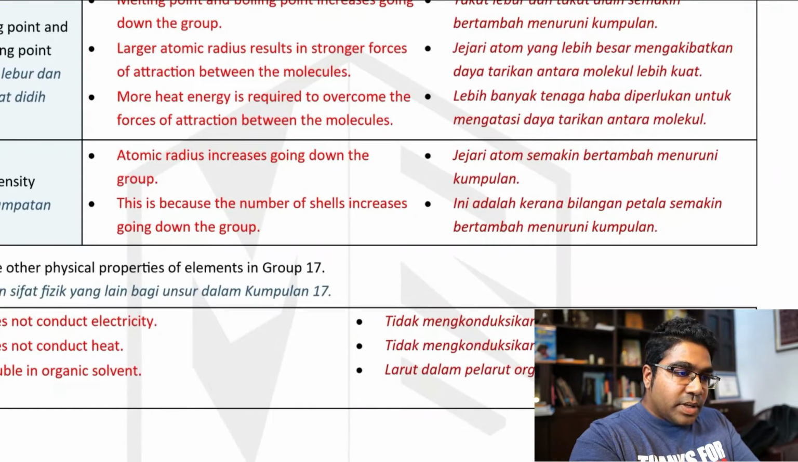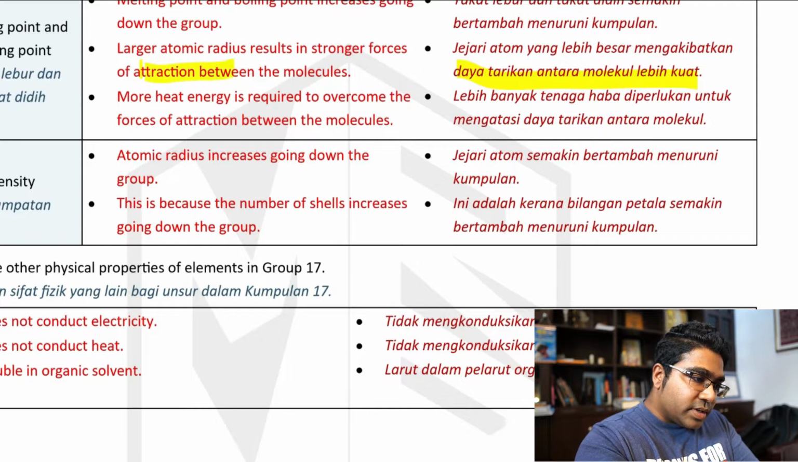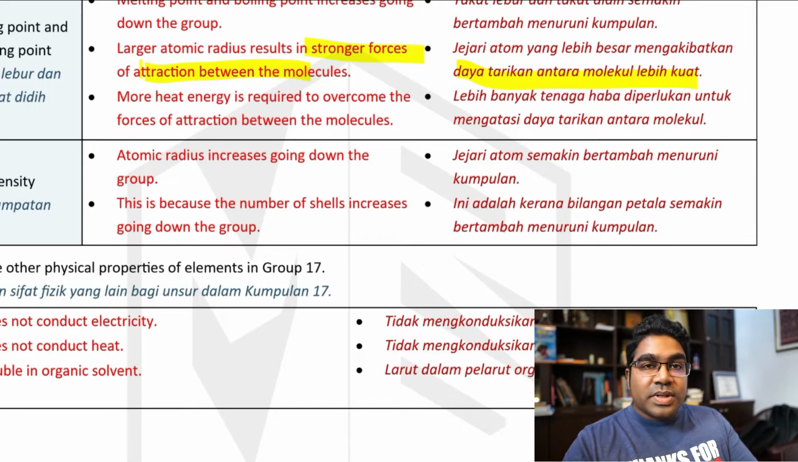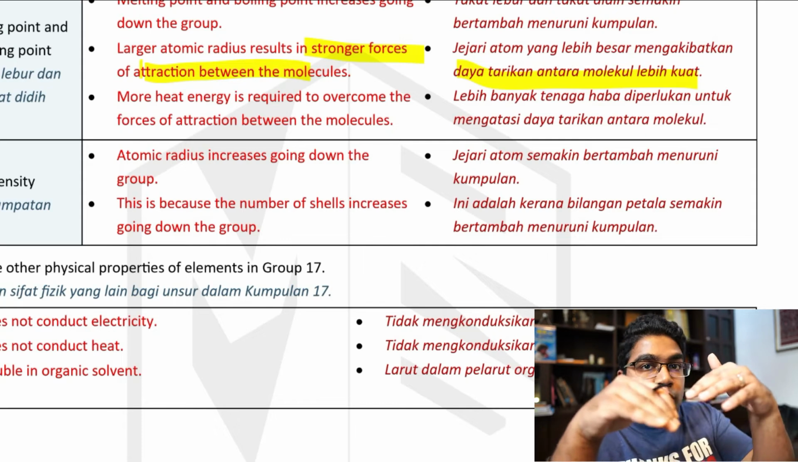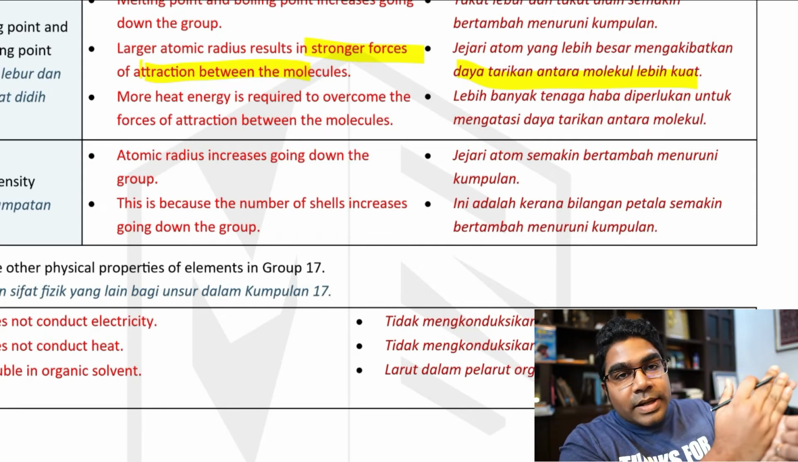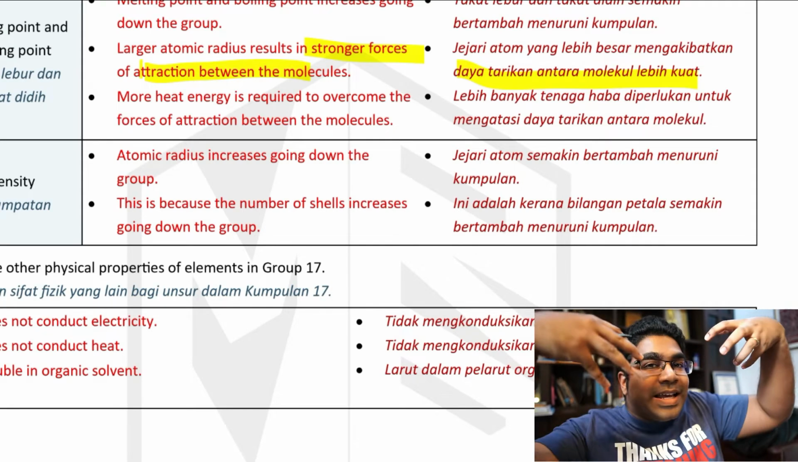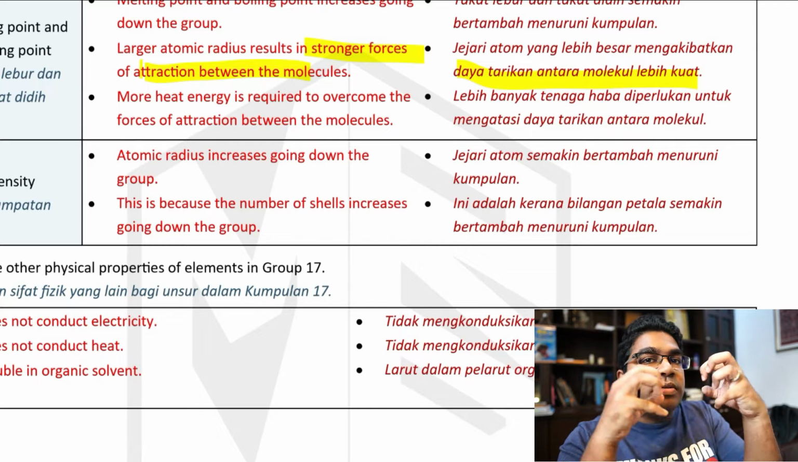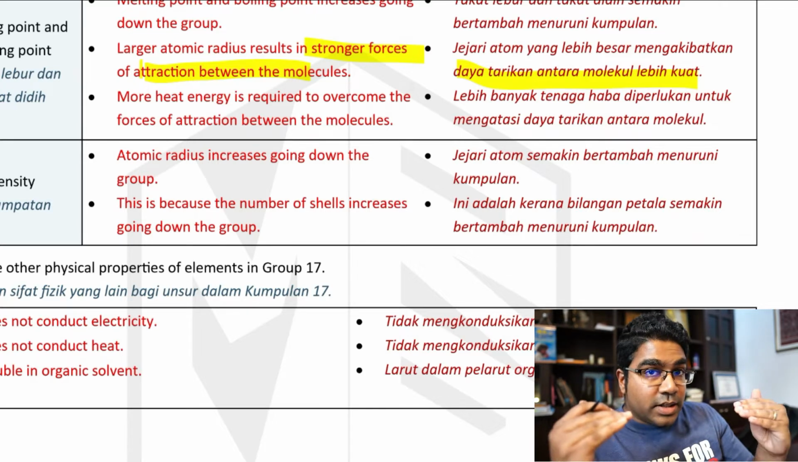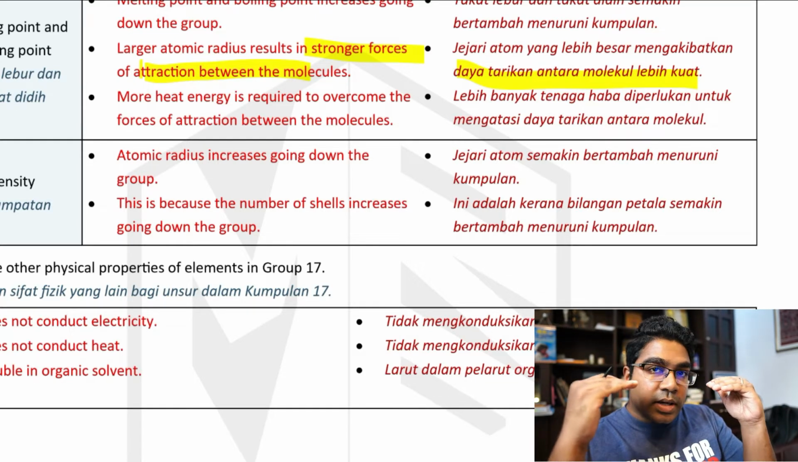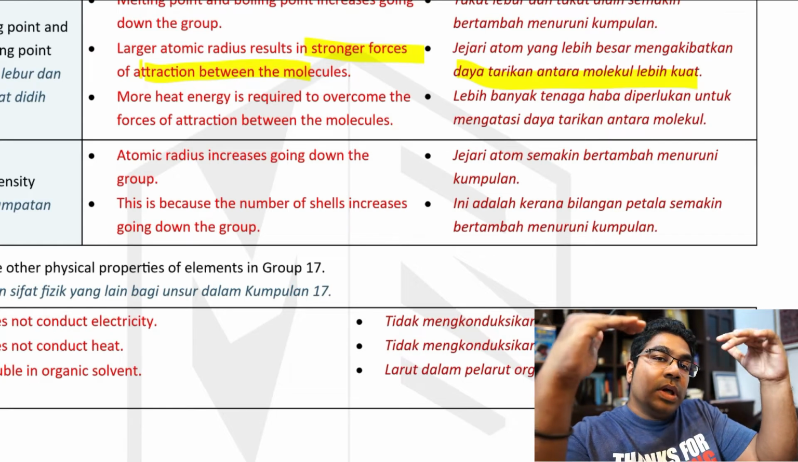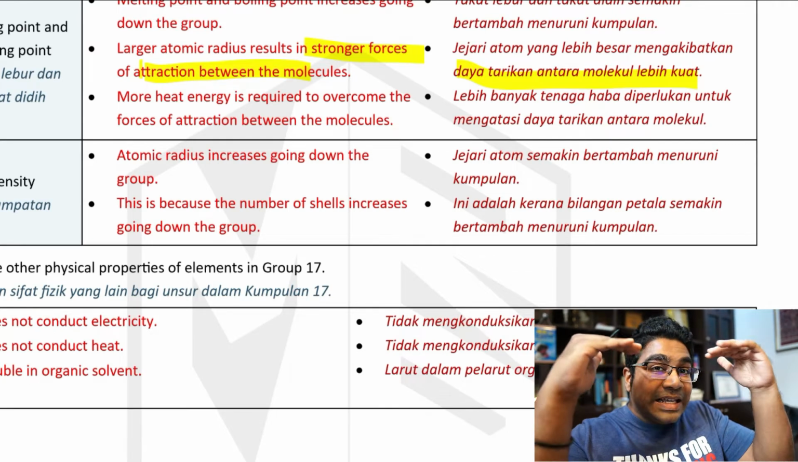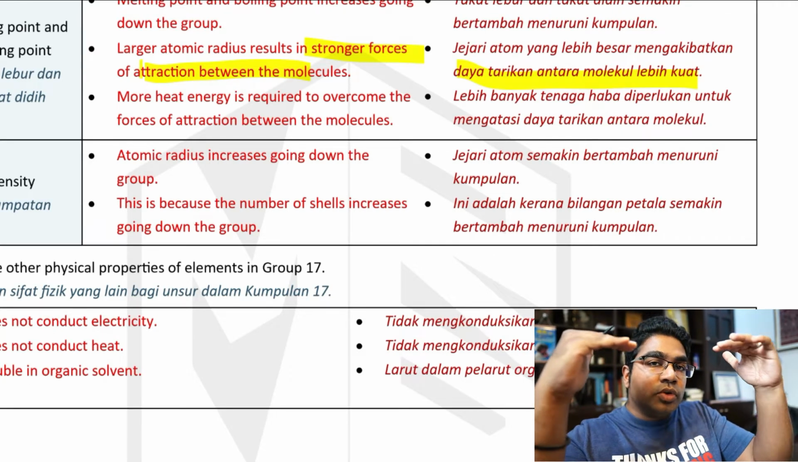And then, apabila daya tarikan semakin kuat, when the attraction forces become stronger, what happens is, kita perlukan lebih banyak tenaga untuk mengatasi daya tarikan ini. We need more heat energy in order to overcome these forces of attraction. Jadi, takat lebur dan takat didih akan menjadi semakin tinggi. Therefore, melting and boiling point is going to increase down the group, menuruni kumpulan 17.